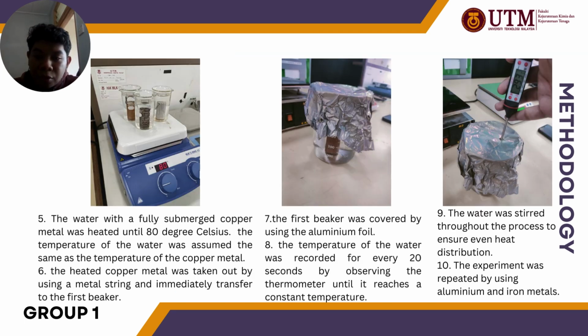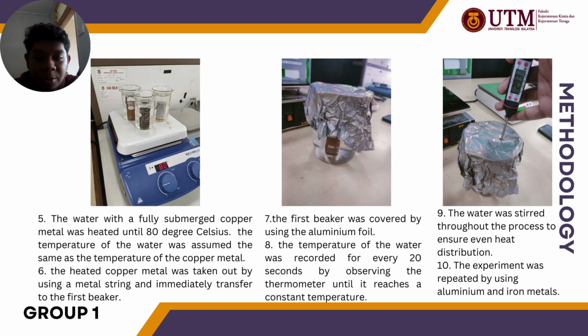Step 5. The water with the fully submerged copper metal was heated until 80 degrees Celsius. The temperature of the water was assumed the same as the temperature of the copper metal. The heated copper metal was taken out by using a metal string and immediately transferred to the first beaker. Step 7.